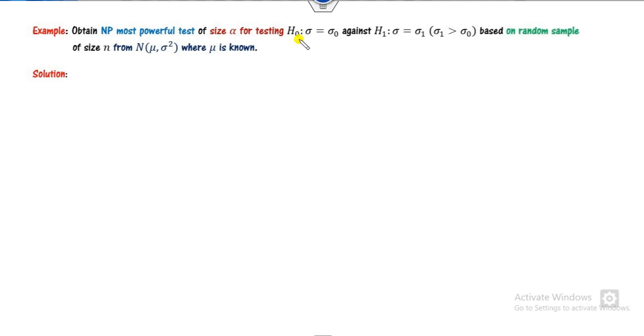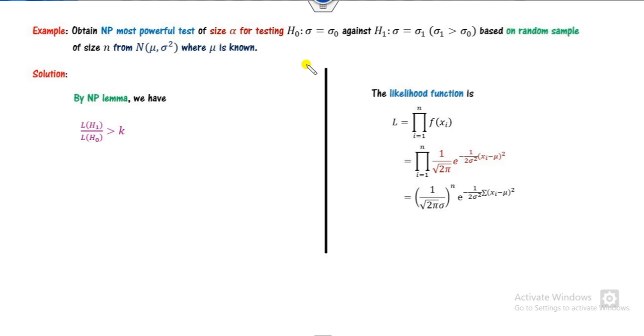Look at another one. Again you can see this is simple because it's the equality here. This is also simple and this is a normal, so it's the continuous case. So you can apply the most powerful test by using this here. What is the sample size? This is n. So we can define the likelihood function as this. This is the PDF of the normal distribution and I can solve this here.